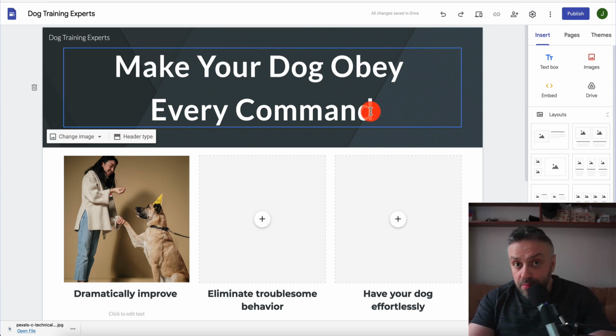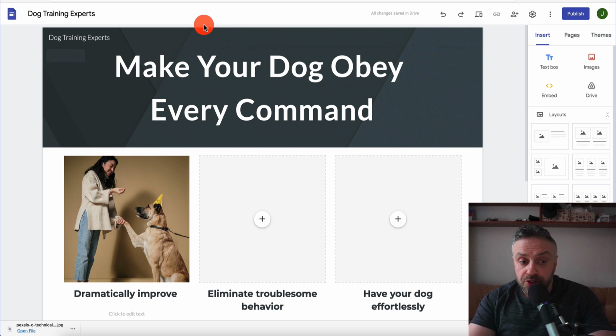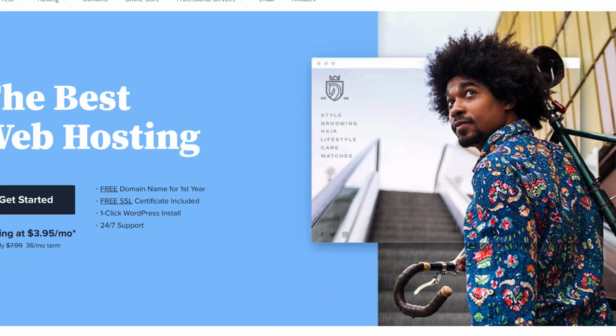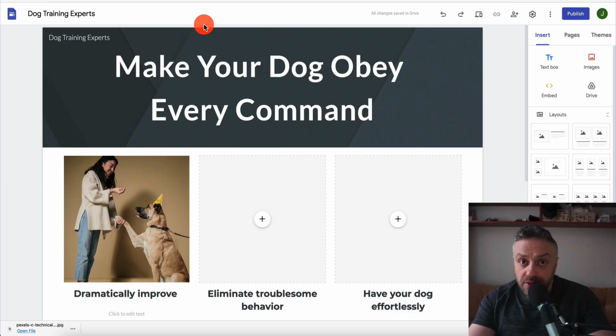Now, another method, an alternative to this, and this is my highly recommended way, is to sign up with Bluehost and register a domain. You're going to get a free domain name with Bluehost when you sign up, and the plan is only a couple of dollars a month. This is what I highly recommend. I use Bluehost for all of my sites, and I'm migrating some of the other sites to Bluehost as we speak. That way you can have a really great site with your domain name, all fully set up, okay? That is my recommendation.